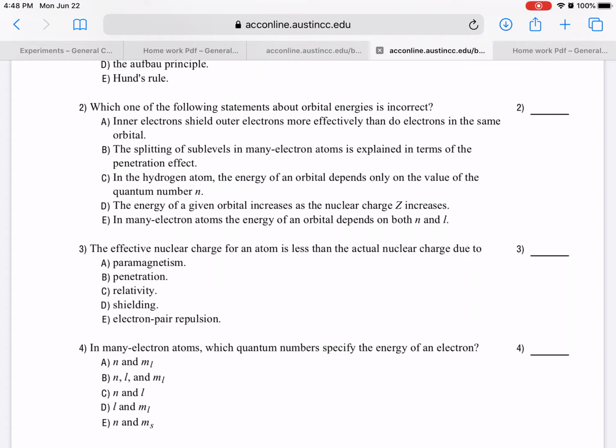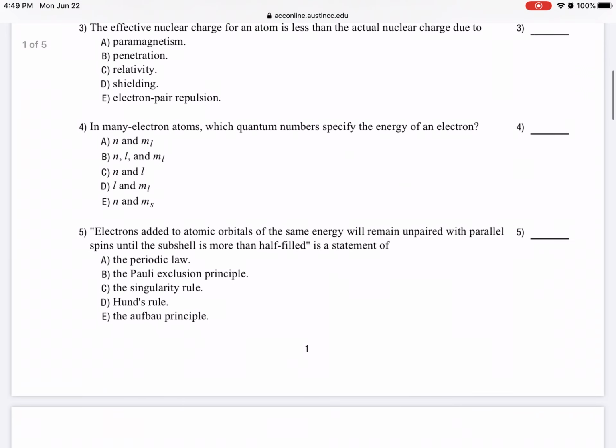And for number 3, the effective nuclear charge for an atom is less than the actual nuclear charge due to, you know this one, shielding. Okay. And number 4, in many electron atoms, which quantum numbers specify the energy of an electron? Many electron meaning more than one electron. So it is n and l both. n is the principal quantum number and l defines the shape of the orbital. Okay, so n and l both.